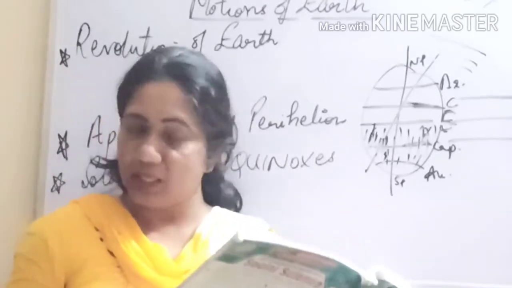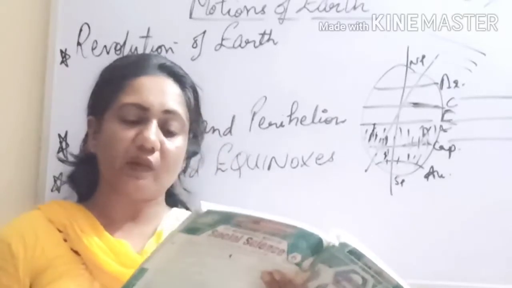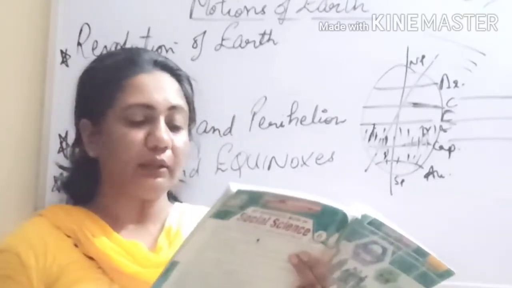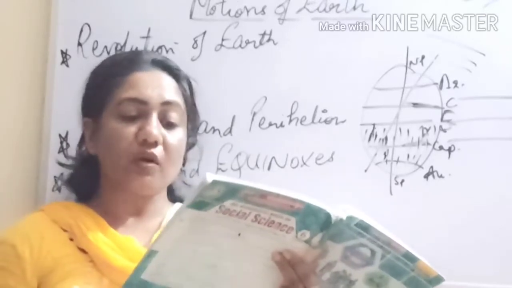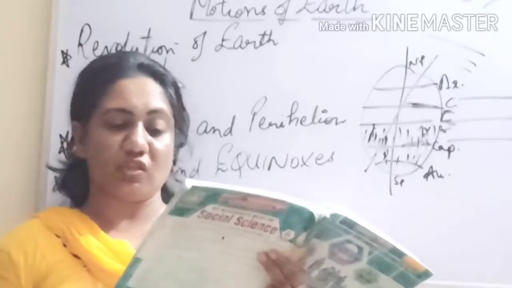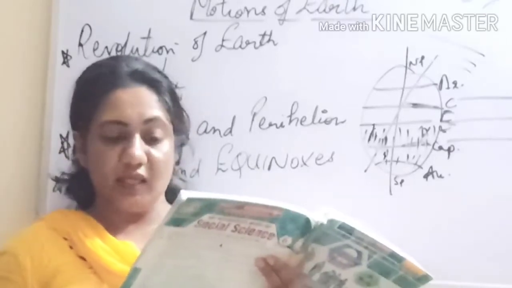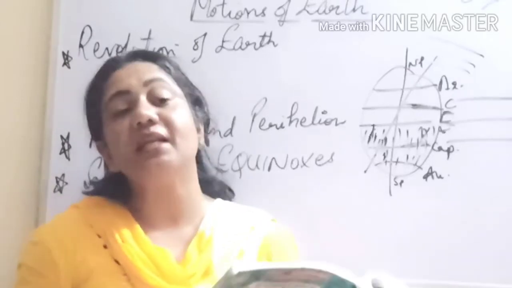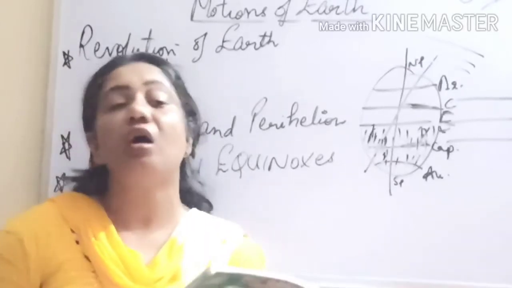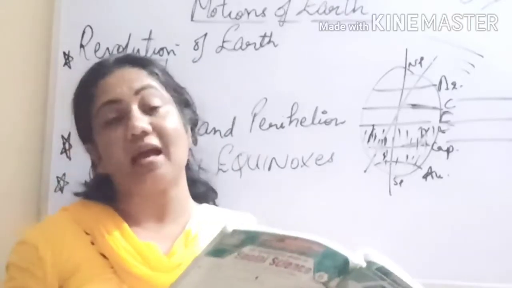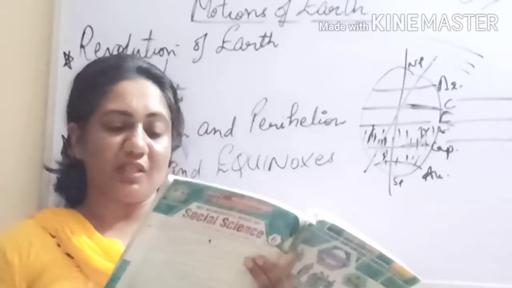Next, coming to the multiple choice questions now. The places on the earth where days and nights are of 6 months duration are the equator, Greenwich, or the poles. So it is option number B, that is poles, according to your book. So it is 6 months of day and 6 months of night at the poles.